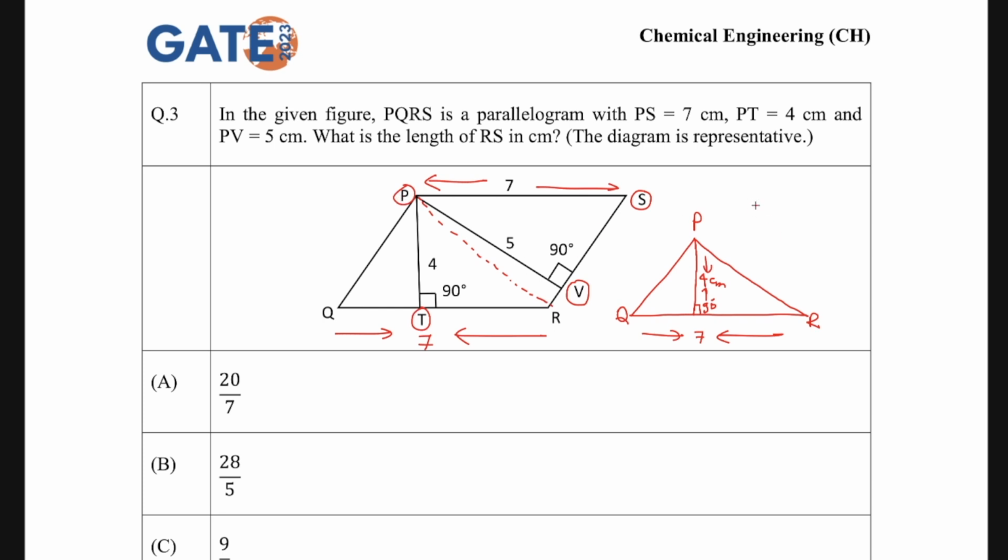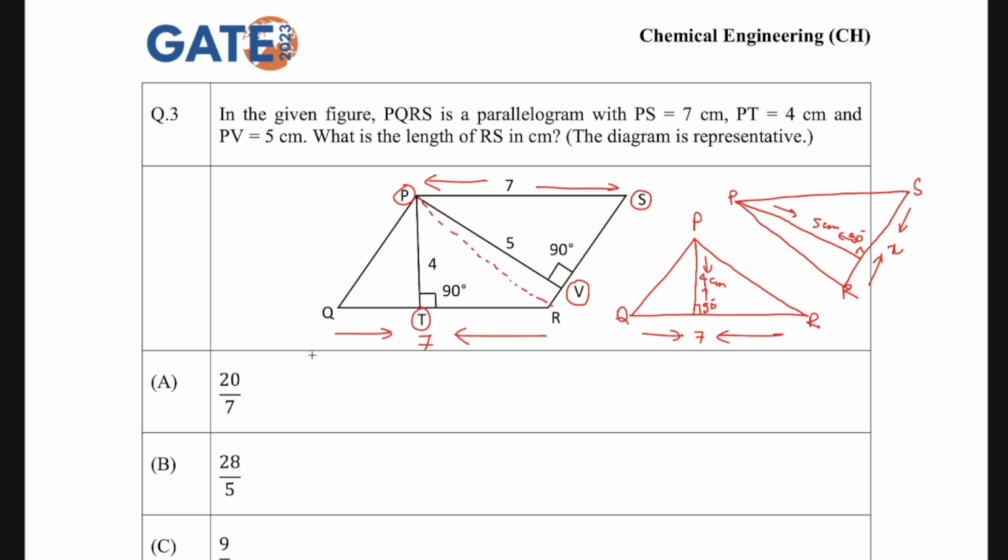I'm separating it out, so we have P, R and S. This side we don't know, so let's call it X. The perpendicular for this is already drawn at 90 degrees, and it is 5 centimeters.